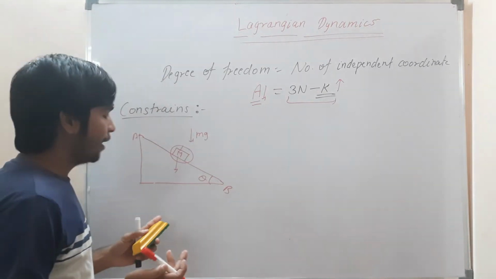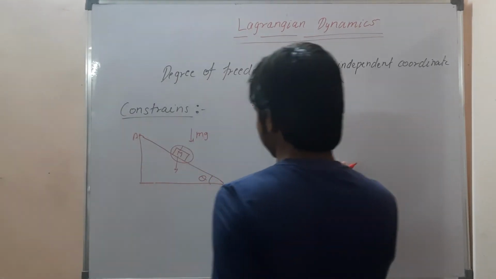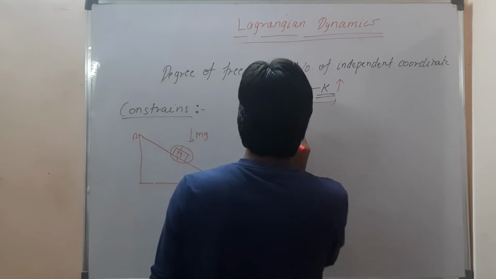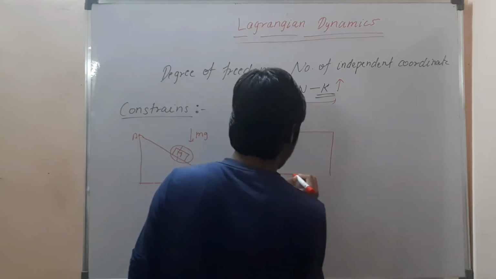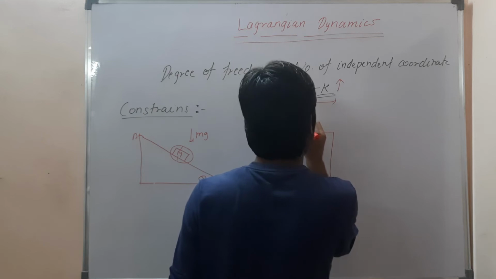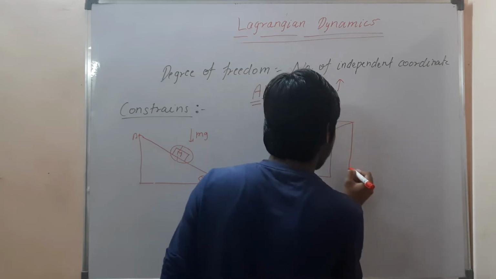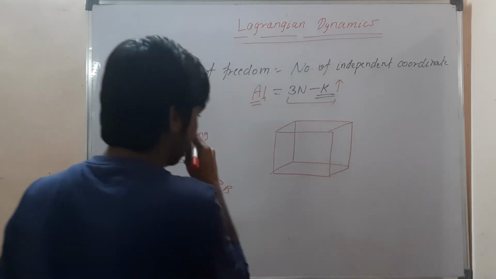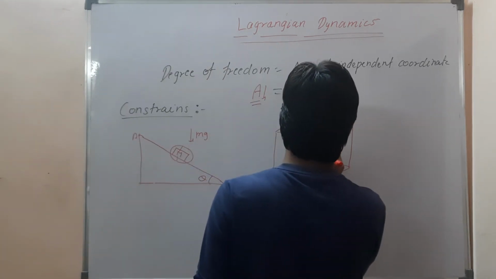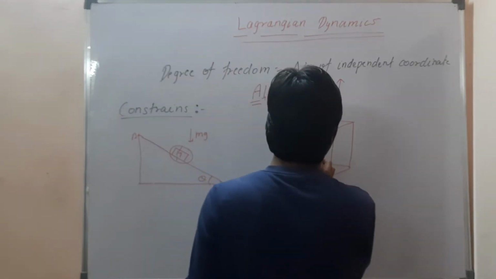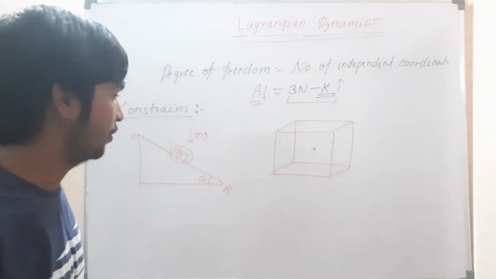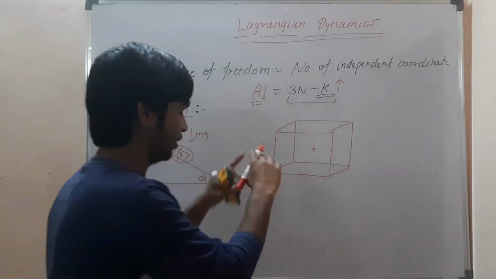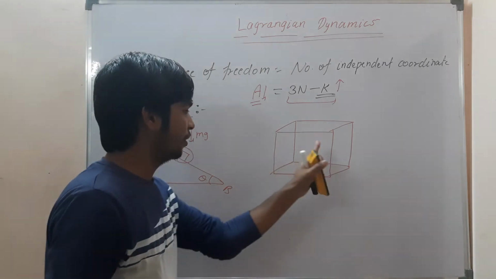Similarly, let me take another example. So this is also an example of a constraint. Last time I took a bird. This time I will take a particle. I have one particle here. Does it have any constraint on it? Yes, it has, because it has a boundary. It can't go outside the box. If I consider any box or room, anything, it can't go beyond the boundary.